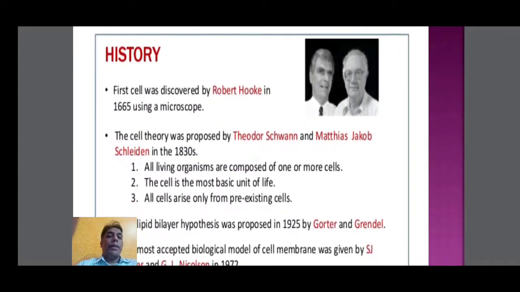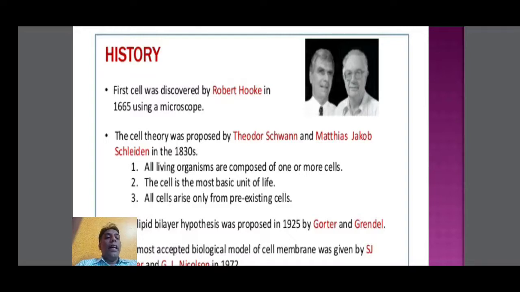History of the cell membrane. The cell was first discovered by Robert Hooke. You know that he discovered cork cells under the microscope in 1665. After that, the cell theory was proposed by Theodor Schwann and Matthias Jakob Schleiden in 1830. They proposed a theory called cell theory.